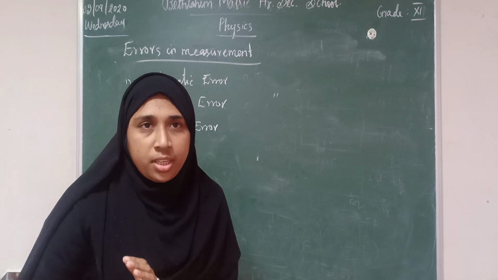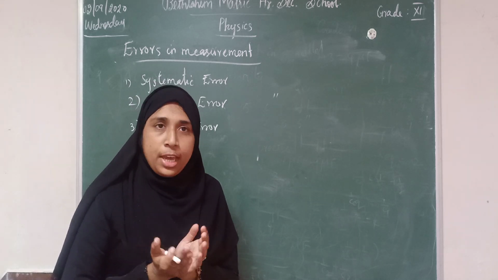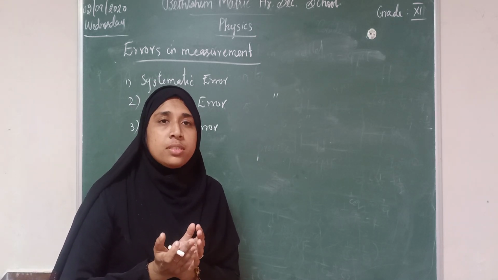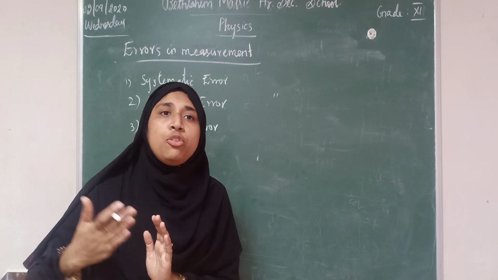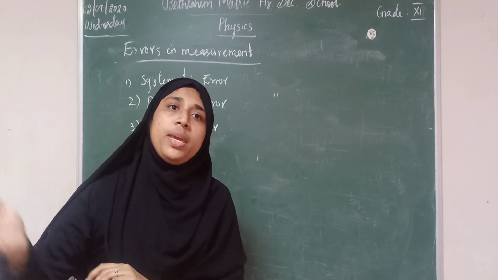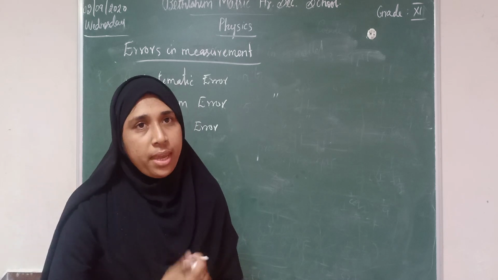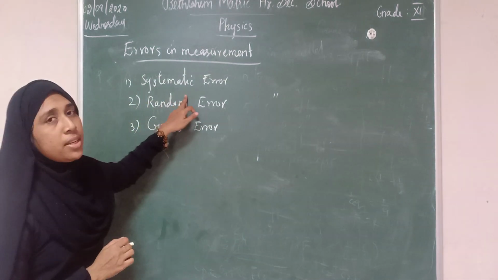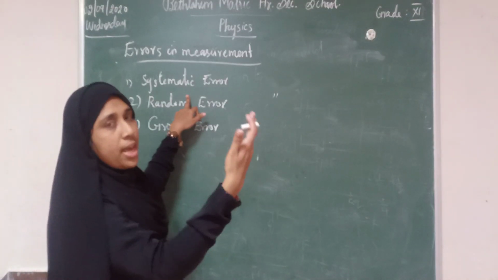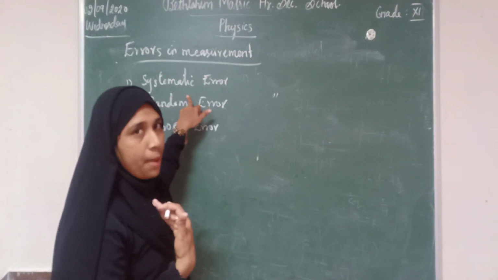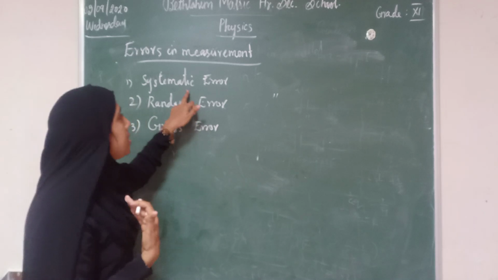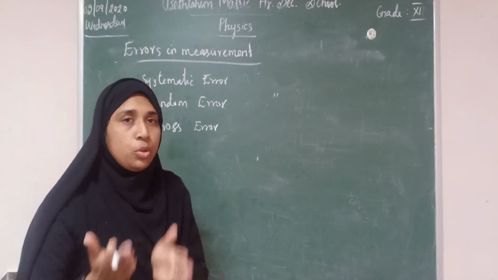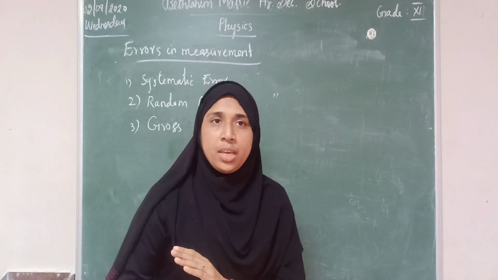When we are measuring a value, suppose in three trials, the value may increase, or it may decrease. So systematic error means the error may happen either in the positive direction or in the negative direction. That is known as systematic error, repeatedly when you are doing the experiment.